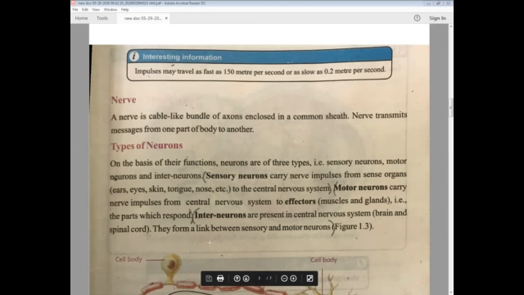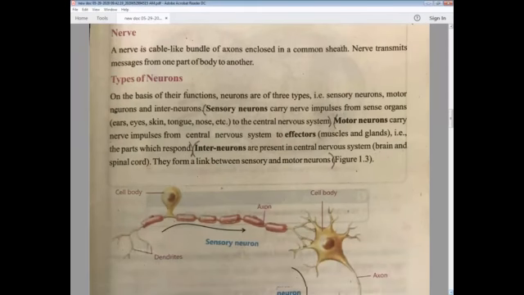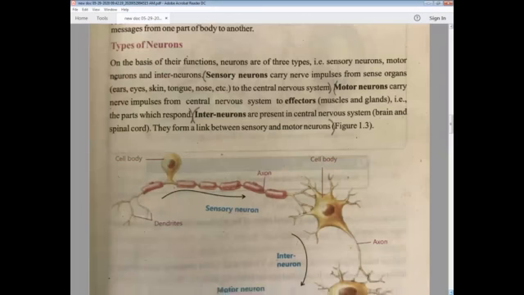Now, how many types of neurons are going to function? There are 3 types of neurons. Number 1 is known as sensory neurons, number 2 motor neurons, and number 3 is interneurons. Now here is the function of each neuron. How many types? You should know that there are 3 types of neurons. Number 1 is sensory, number 2 is interneurons, and number 3 is motor neurons. Now coming towards the first one, sensory neurons.